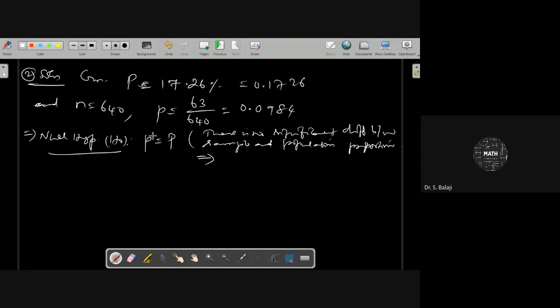The implicit meaning for this problem: this small p is the hospital's fatality rate, based on the sample case of 640 patients, of whom 63 died. The capital P is the general belief about the fatality rate of typhoid patients. Small p is the hospital's fatality rate on typhoid patients here.